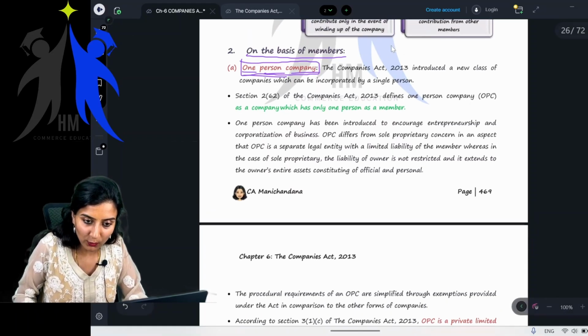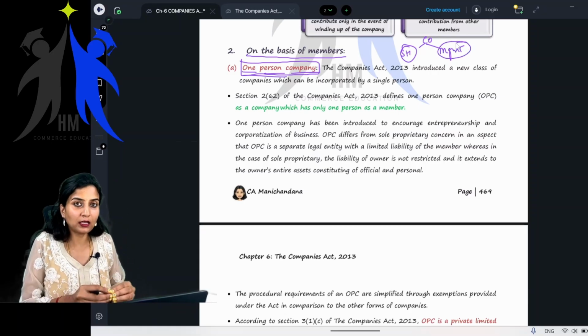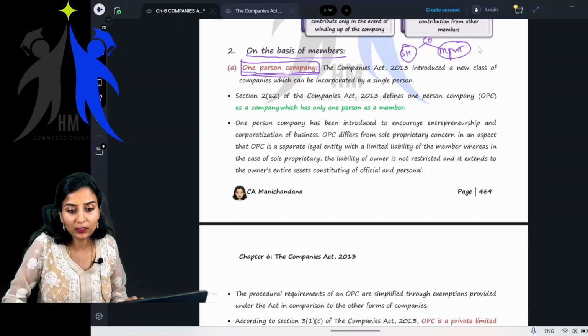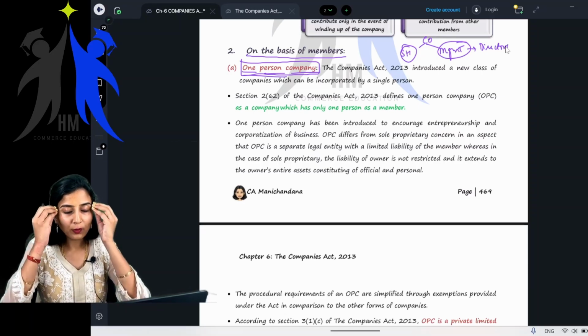See, obviously you all know in a company, shareholders are different and the management is different. Basically, who are the shareholders? Shareholders or the members are the owners of the company, right? Management, who manage the business of the company, who are they? The directors, right? See, you make one thing clear.